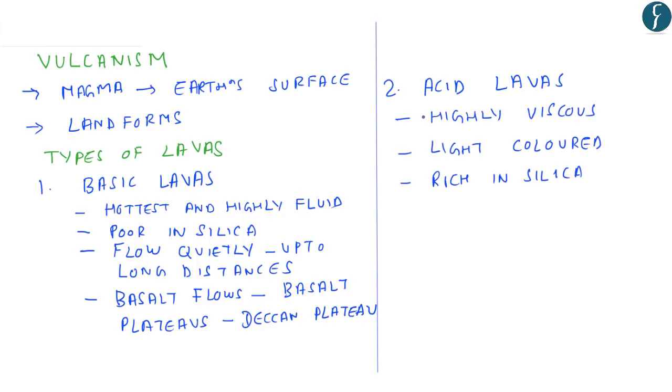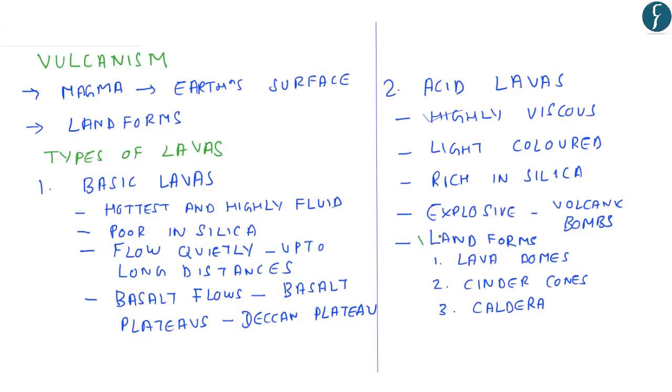In contrast to the basic lavas, these lavas are highly viscous, light colored, and rich in silica. These lavas are explosive in nature and lead to volcanic bombs, during which a large amount of gases are given out of the volcanic eruption. Now the landforms that are associated with the acidic lavas are first the lava domes, second the cinder cones, and thirdly the caldera lakes.